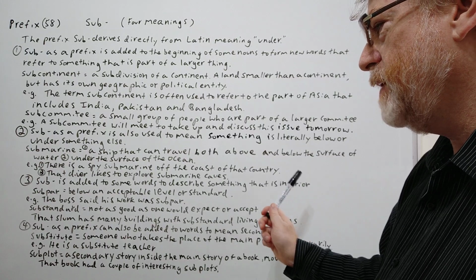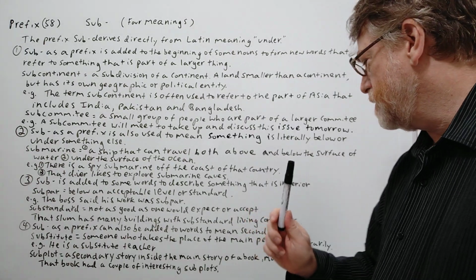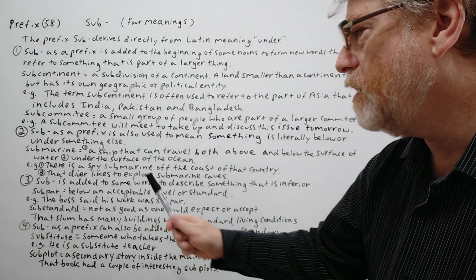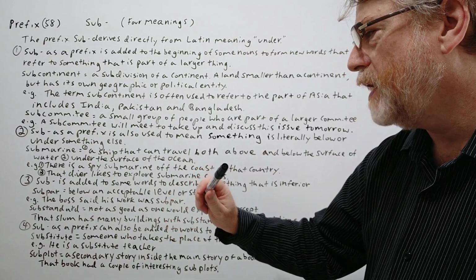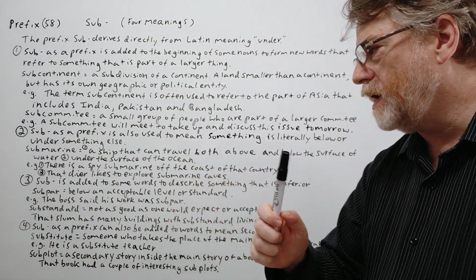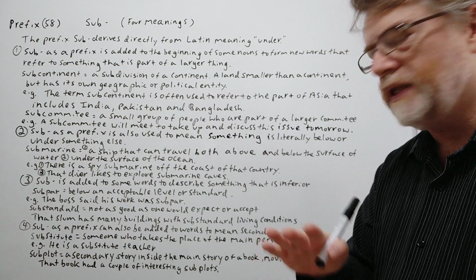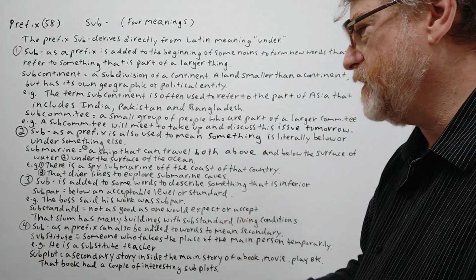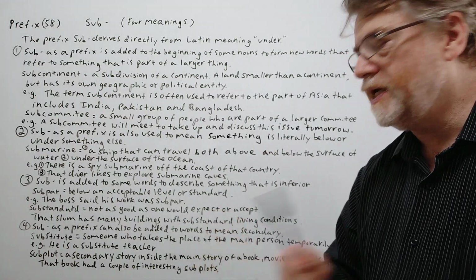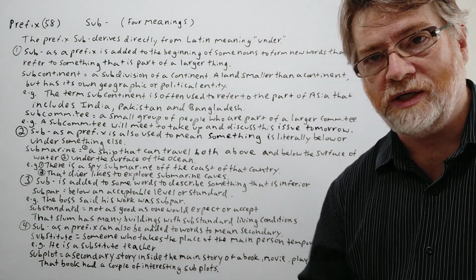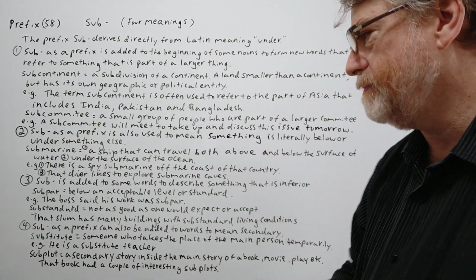So here's our example. Subpar. Subpar, below an acceptable level or standard. And we have an example for that. The boss said his work was subpar, so it was below an acceptable standard.